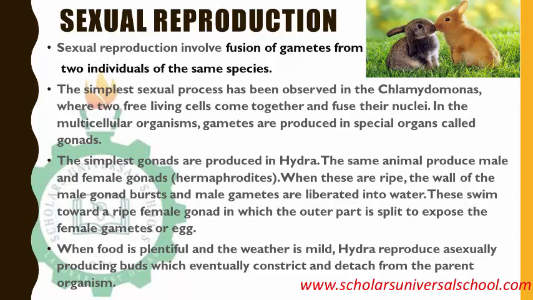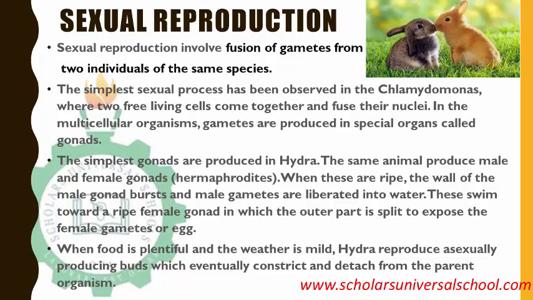So we see that in unicellular organisms like Chlamydomonas, we have the simplest form of reproduction. Chlamydomonas is a unicellular organism, and what happens is that two free living cells come together and fuse their nuclei. And by the time they fuse their nuclei, they reproduce, they divide again to form daughter cells. But in multicellular organisms, gametes are produced. So the simple ones just fuse together and eventually divide.